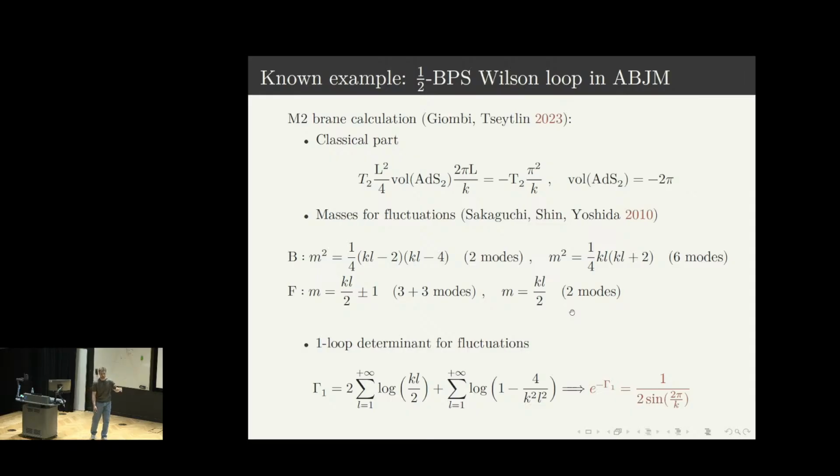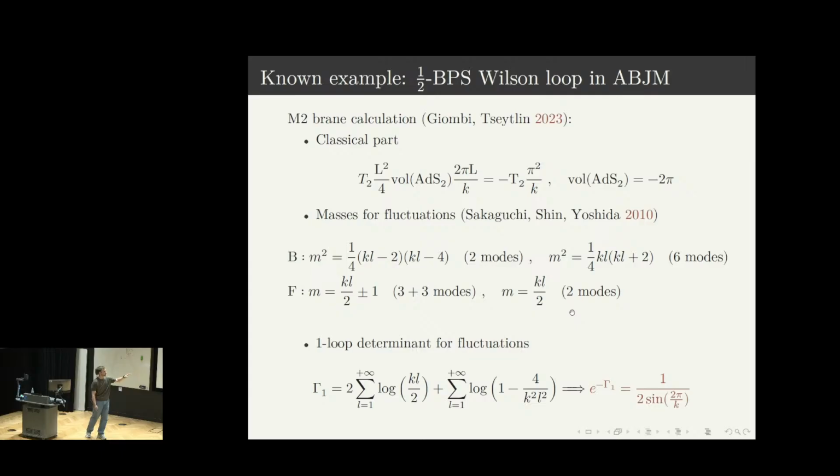The classical piece is given just by the volume of this M2-brane, upon regularization of the AdS2 volume to -2π, which is a standard thing. The masses for fluctuations, the Kaluza-Klein masses, can be written in this way. There are two bosonic modes which come from directions orthogonal to AdS2 inside AdS4, where for L equal to 0 these are just two AdS modes with mass squared equal to 2, while the shift appears due to interaction with the Ramond-Ramond form, and this interaction is non-zero only if you include a non-zero Kaluza-Klein level.